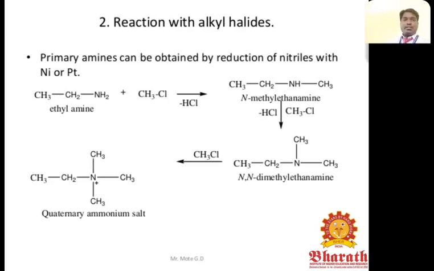Reaction with alkyl halides. The primary amines can be obtained by reduction of nitriles with nickel or platinum. For example, ethylamine reacted with chloroform. The HCl is removed from this reaction. We can get N-methylethanamine, and further reacted with the chloroform. Further HCl is removed to form N,N-dimethylethylamine. Further this reacts with the chloroform, and finally we can get quaternary ammonium salt.